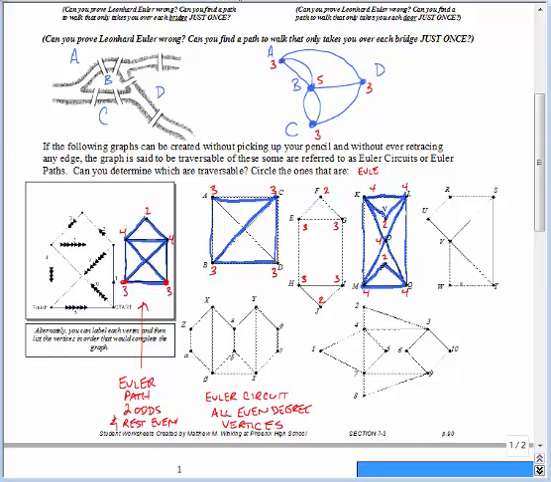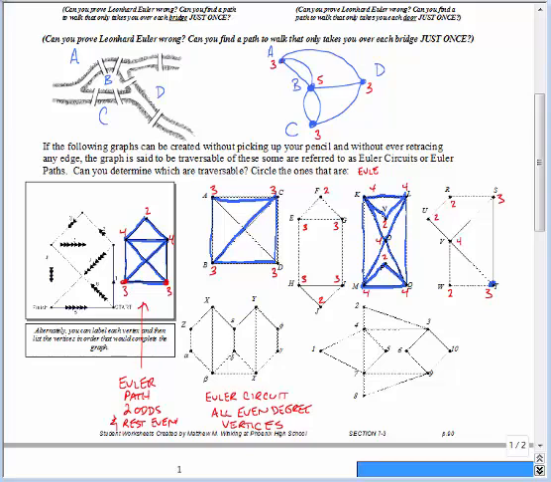Alright, let's look at the degree pattern of this one over here. W has 2, T is 3, S is 3, V is 4, U is 2, and R is 2. So again, this one's going to work because it's going to be a path where you start at one odd and end at the other odd. So let's start at the bottom odd here.